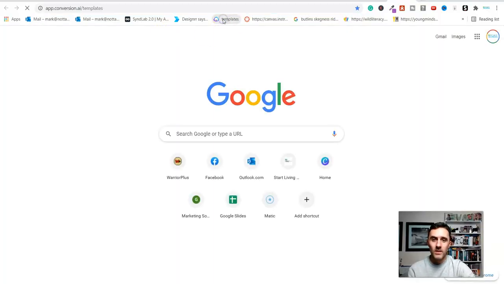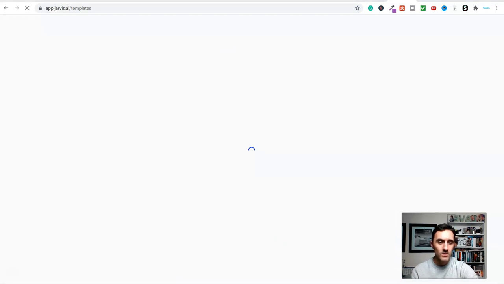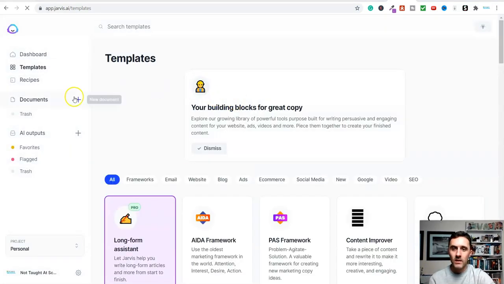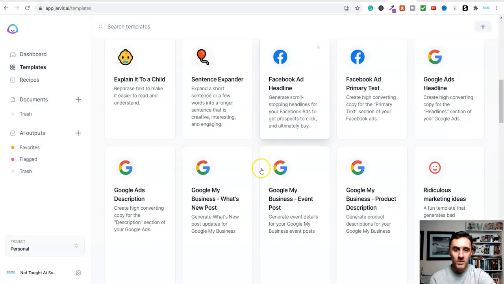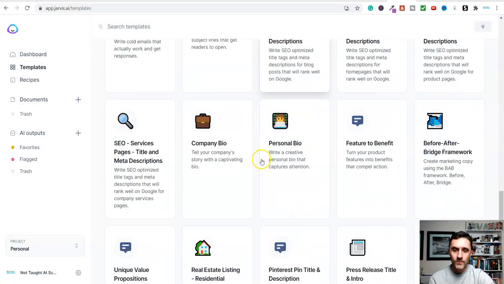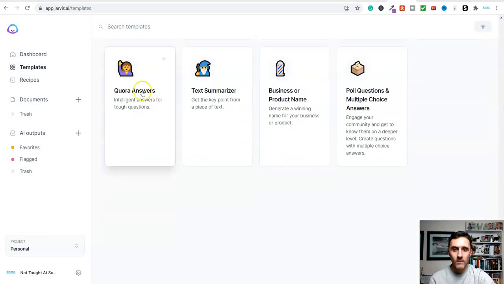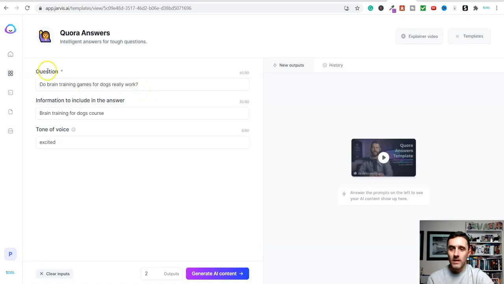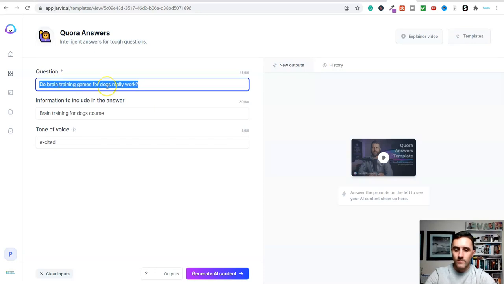So if I come into the templates here, and we're just going to drag my face over there, we're going to come into the templates. Now I'm going to scroll down here really quickly, and find Quora answers. So in here, the question, I'm going to paste that question into here like so. And we can see, how do I get flat belly, information to include in the answer.